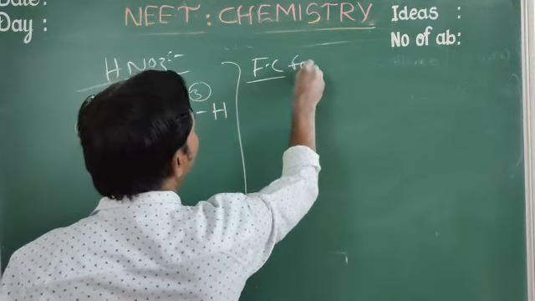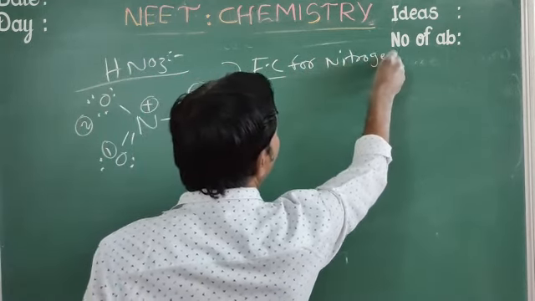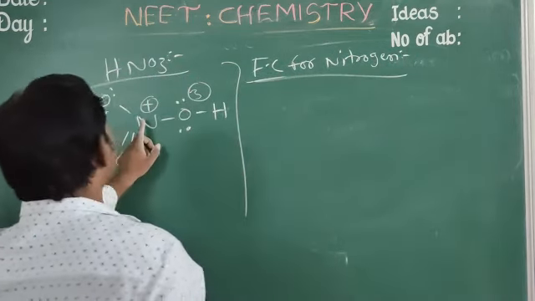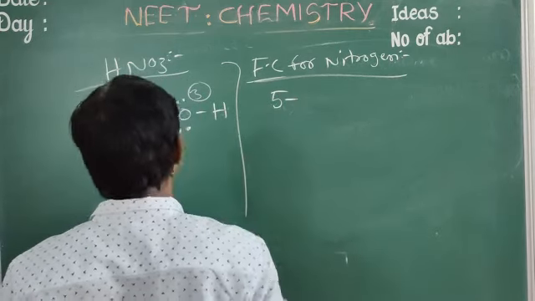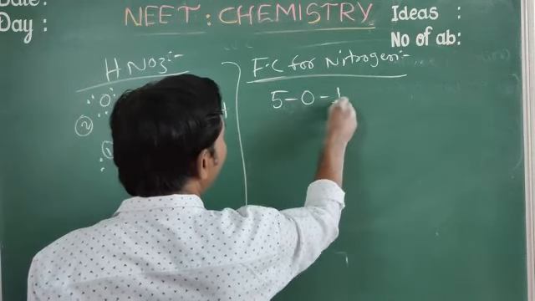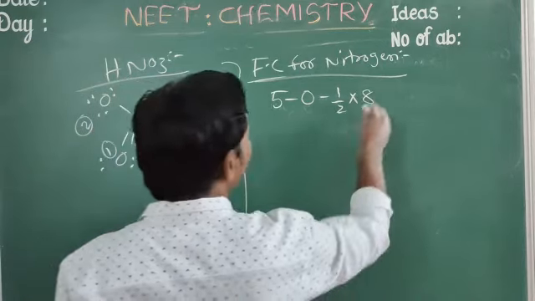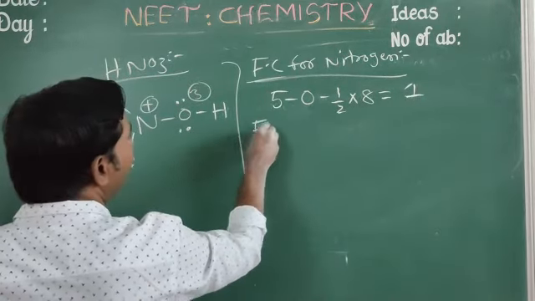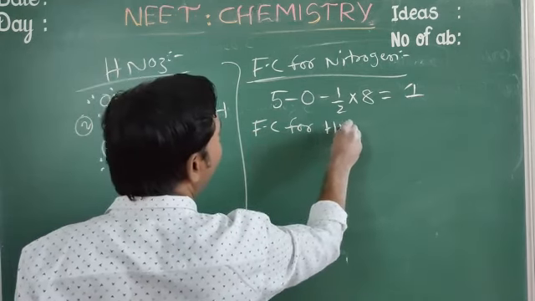Formal charge for nitrogen we have to find out first. How many valence electrons in nitrogen? 5. 5 minus non-bonded electrons 0, minus 1 by 2 into 8, 4 bonds means 8 electrons. So it equals 1. 1 is the answer. Next, formal charge for the hydrogen atom.